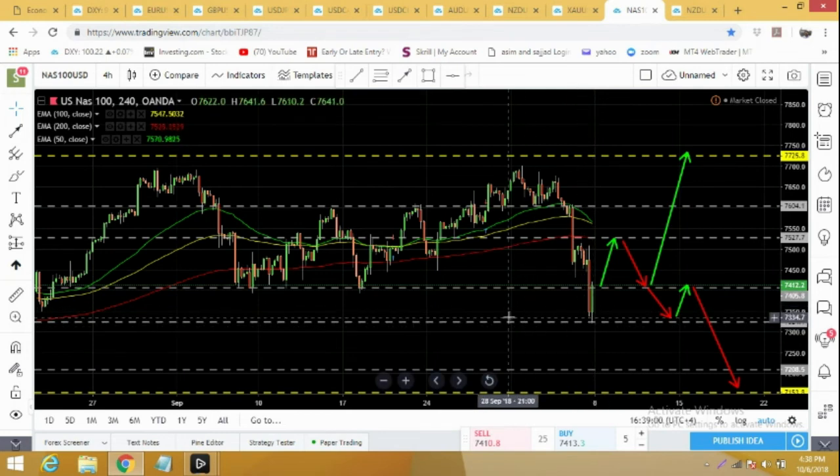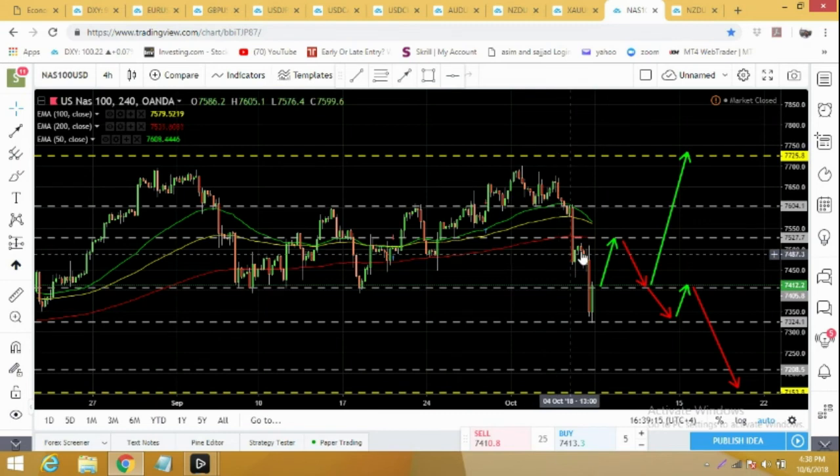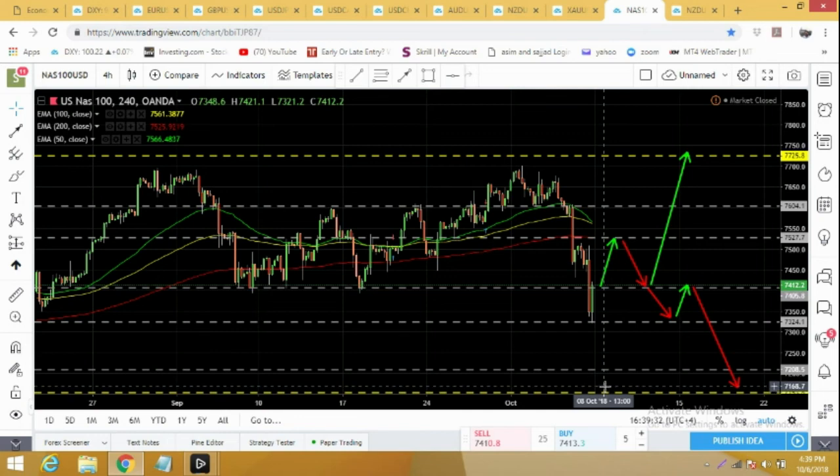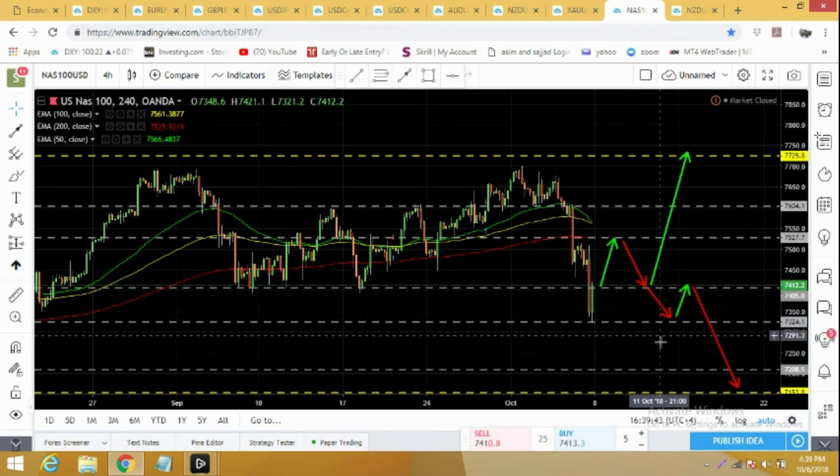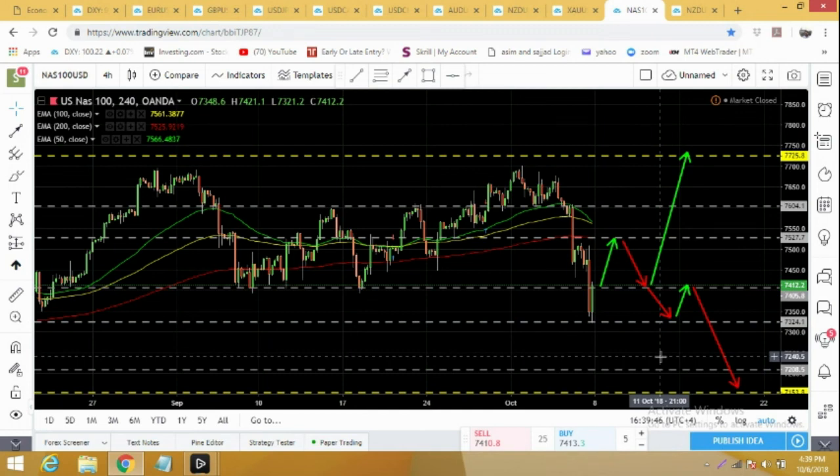In the coming week it may retest the previous high. It can rally back to 7527, which is a key resistance level, and from here I'm expecting another drop to 7412. If it can bounce back from this level, I'm expecting it can again rally to 7725 and much above. On the other hand, if it drops below 7412, then we can expect a bigger drop again. It can drop to 7324, from where it can go for a smaller correction, and from there I'm expecting a very big drop. If it drops, it's dropping to 7153 and below.